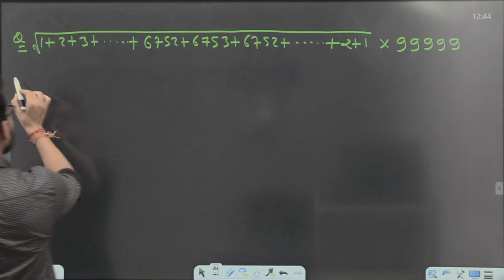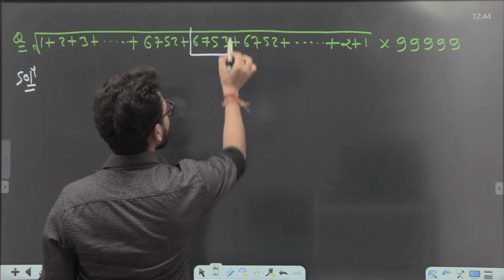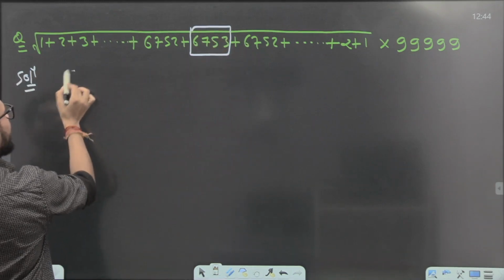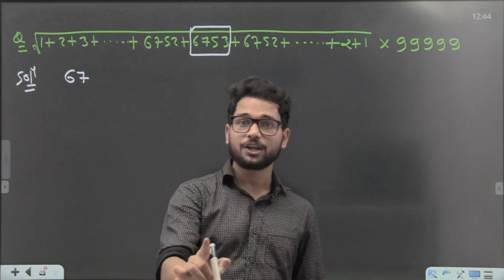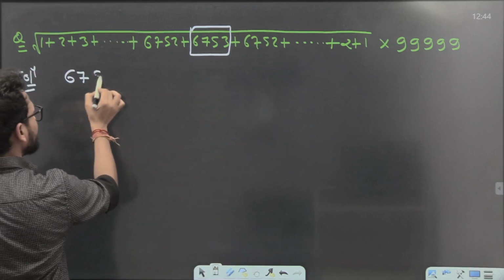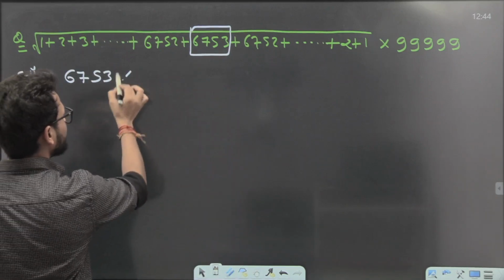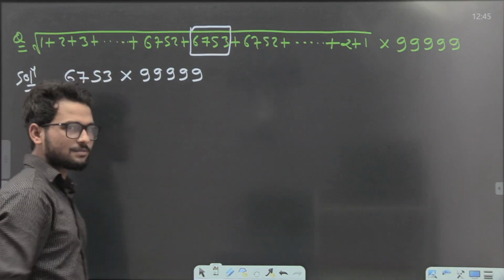You got to do this question, and the question is like 6753. Its peak point. And the peak point in the case of root, as I told you, in the case of root, the peak point you see there, that is my answer. What is the peak point here? 6753. I know it is not your problem. The problem is here, multiplying by 9999. This is your main problem now.